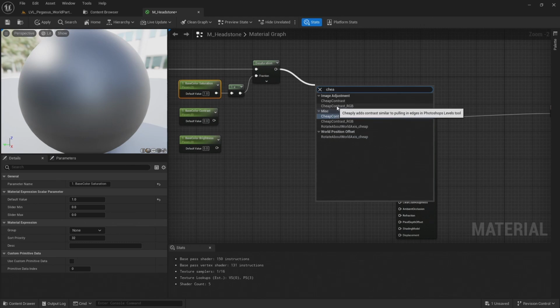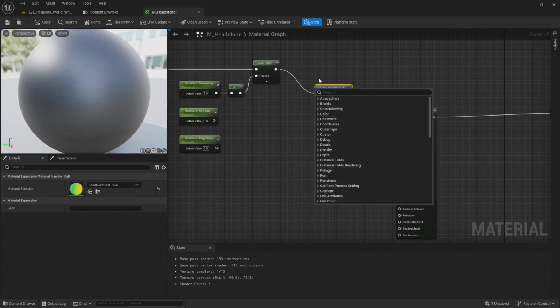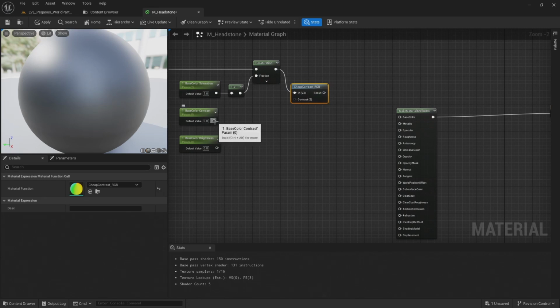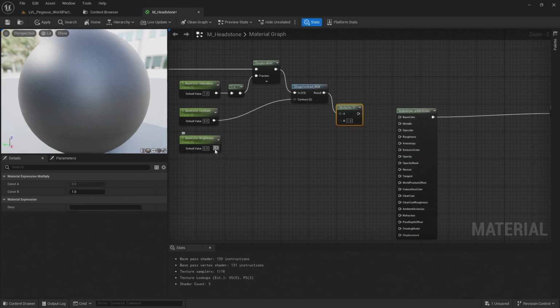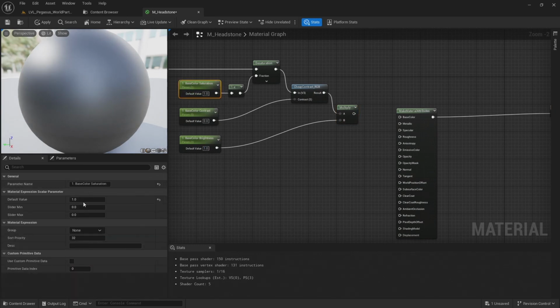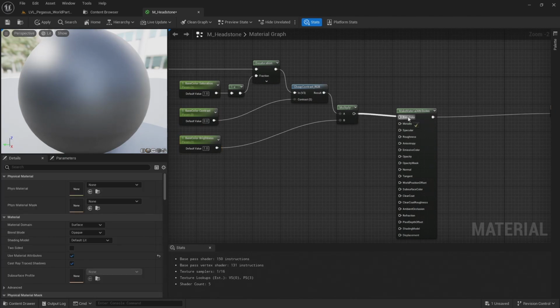I want to select the cheap contrast RGB. And then connect the base color contrast. And finally, I'm going to add a multiply and connect the base color brightness. I want this to be a default value of 1. I also want to add some minimum and maximum values. Let's set the saturation max to 2, base color contrast to -1 and 1, and then the brightness to a max slider of 2. And I'm going to attach that to the base color.